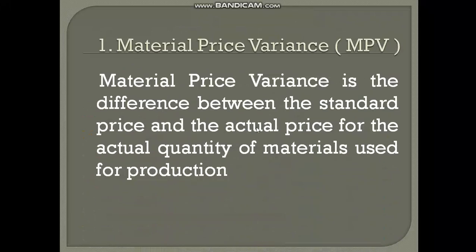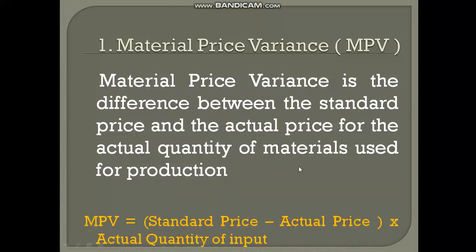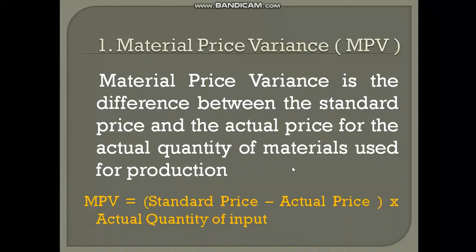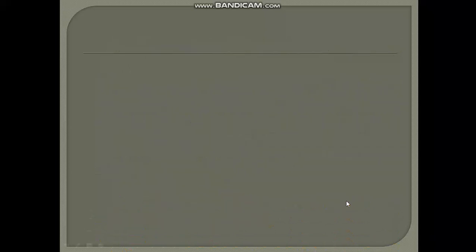Material price variance arises due to the difference between standard price of the material and actual price of the material used for production. It is the difference between standard rate per unit of material and actual rate per unit of material. Material price variance equals standard price minus actual price into actual quantity of input.